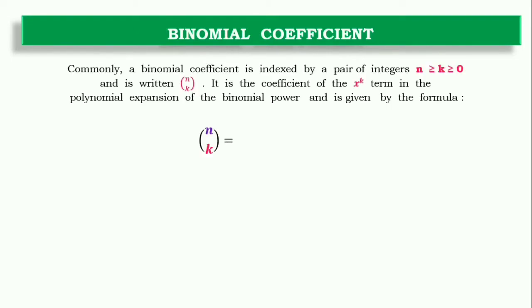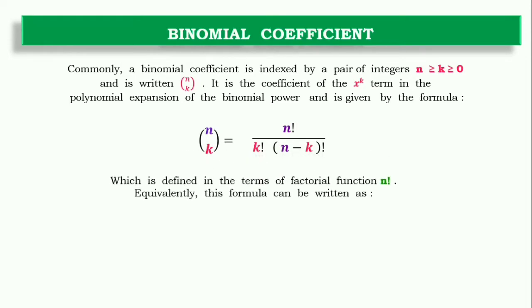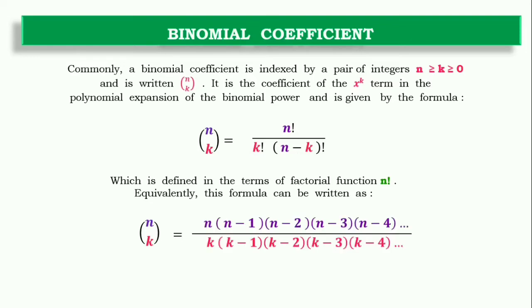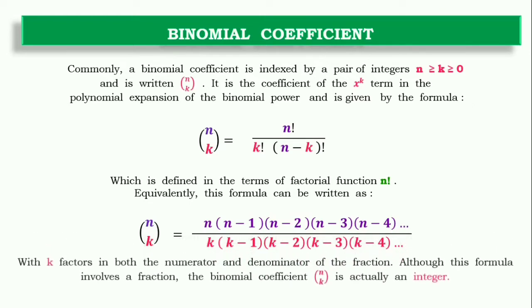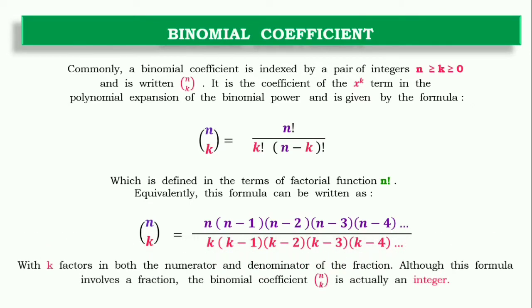The binomial coefficient nCk can be written as n factorial by k factorial multiplied by n minus k factorial. Also we can expand this like n into n minus 1, n minus 2, and so on. It looks like a fraction, but it is actually an integer and is non-negative.